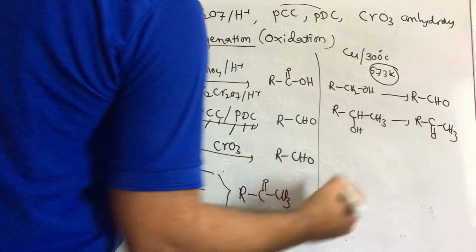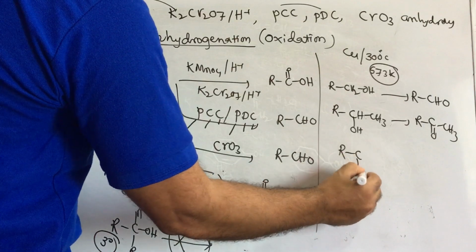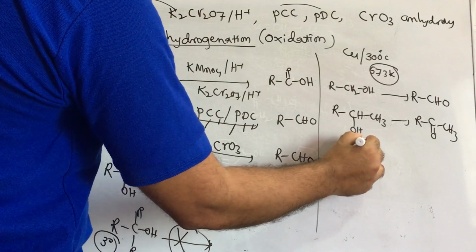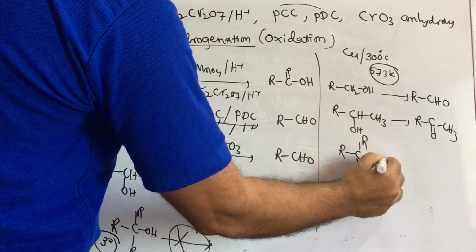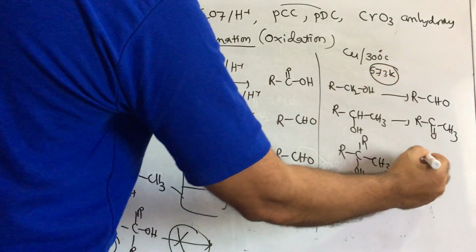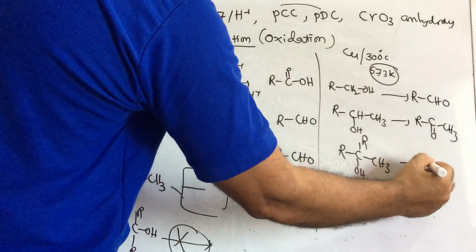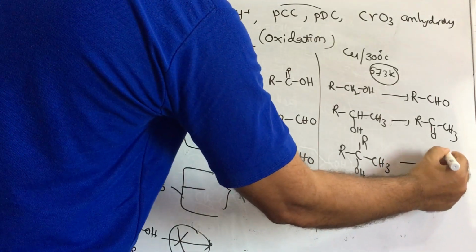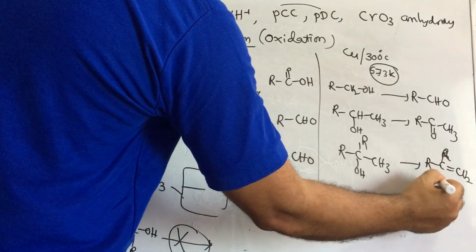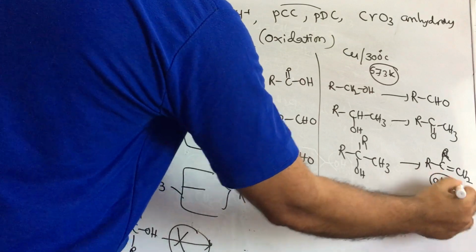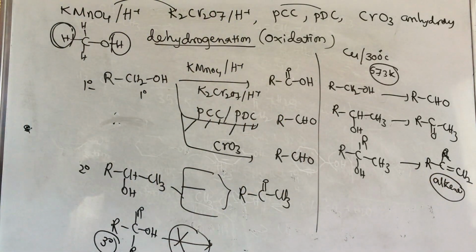Here also hydrogen is eliminated. If you take the tertiary alcohol, here R, and I will write CH3, in the presence of the same reagent it will undergo elimination, giving R and double bond CH2. This is an alkene, because tertiary alcohol always prefers to form alkene, that is an elimination reaction, because it is a favorable spontaneous reaction with entropy also increasing. That's why it always leads to an elimination reaction.